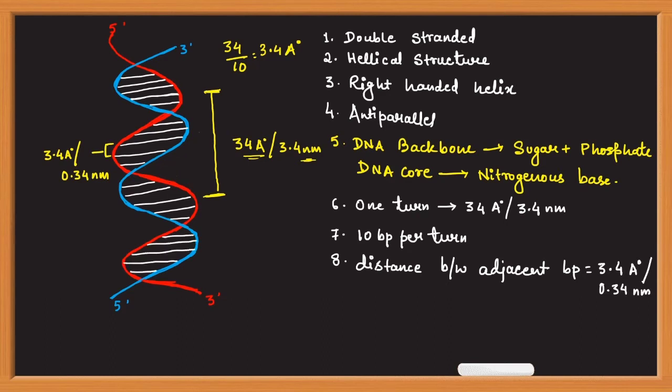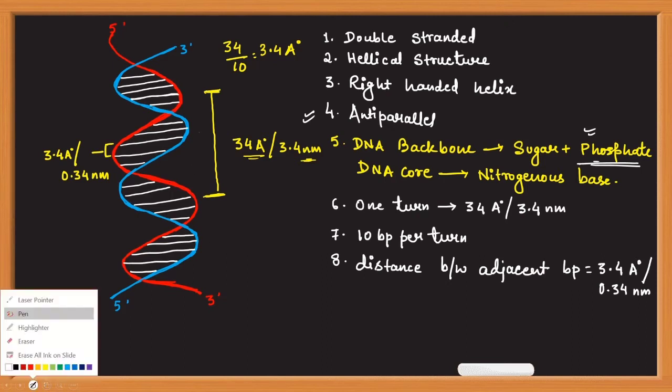So when you see the 3D structure of DNA, all the molecules are arranged in such a manner that there is no steric hindrance, there is no collision, there is no repulsion, and so the structure is present in a very stable form. One of the reasons is the anti-parallel nature of these two strands, which helps in proper interaction and proper stacking of these nitrogenous bases upon each other.